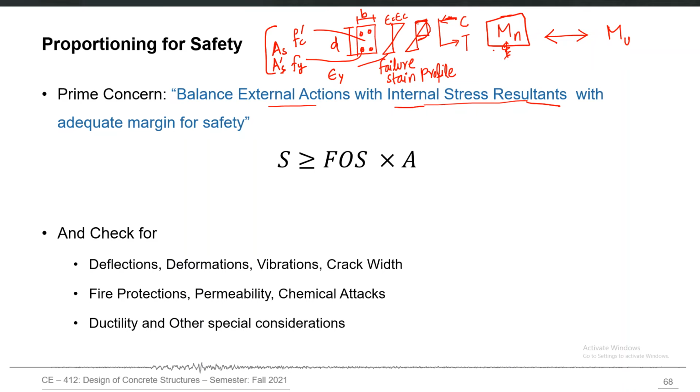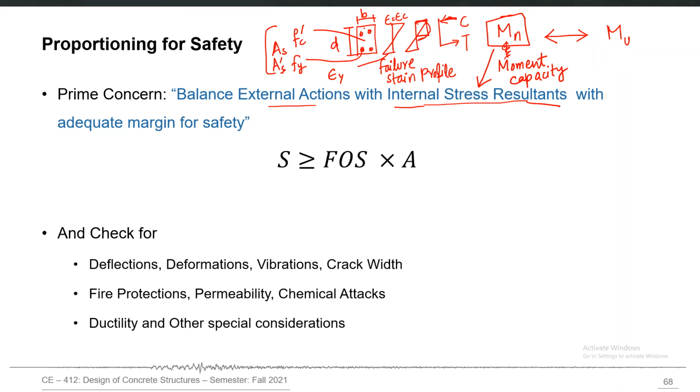So this Mn actually is the internal stress resultant, and it is contributed by all of those parameters which constitute the overall moment capacity. So let me call it moment capacity of my beam.